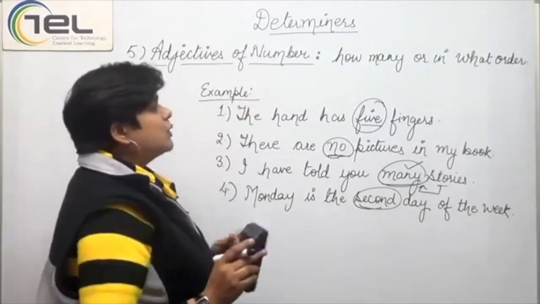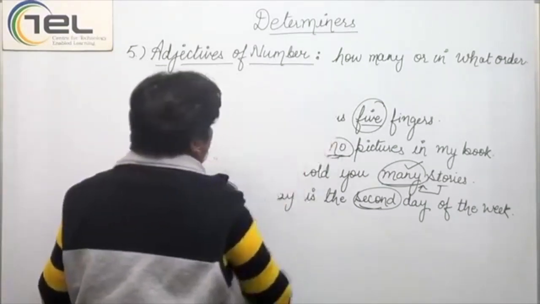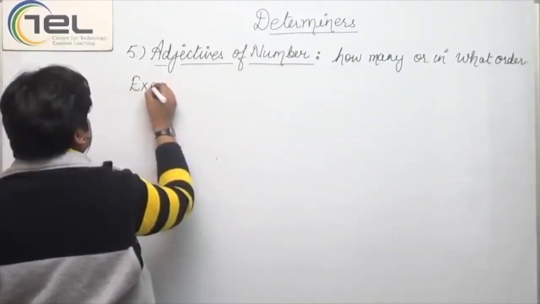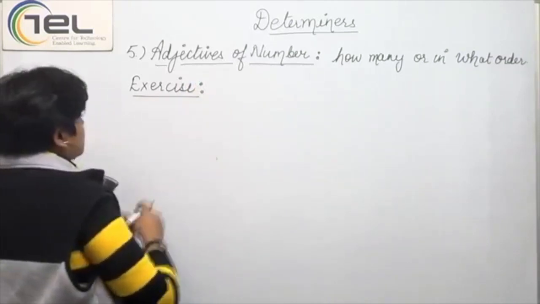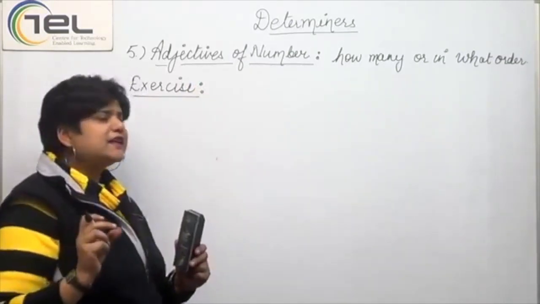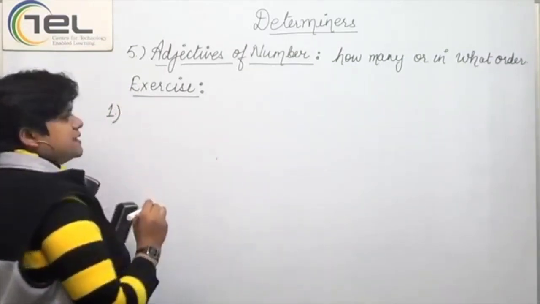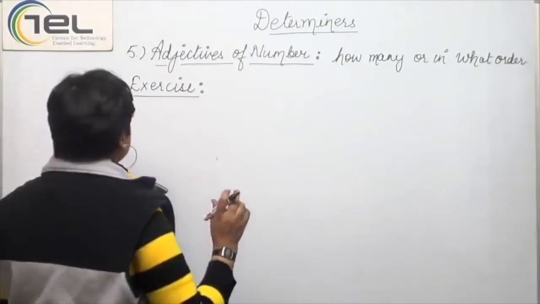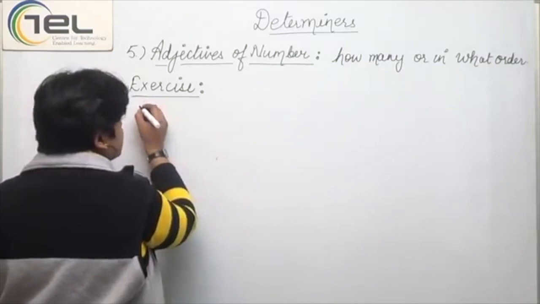Now let's do one quick exercise just to check whether we have learnt it correctly or not. What I'll do is give you some words in brackets. You have to select the correct word. The first sentence is one in which I'll give you brackets wherein I'll give you two choices. You have to select one. Now the first sentence we have is